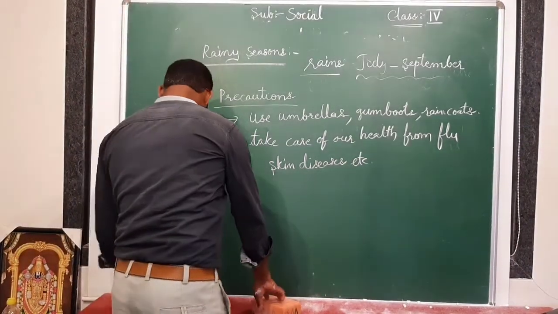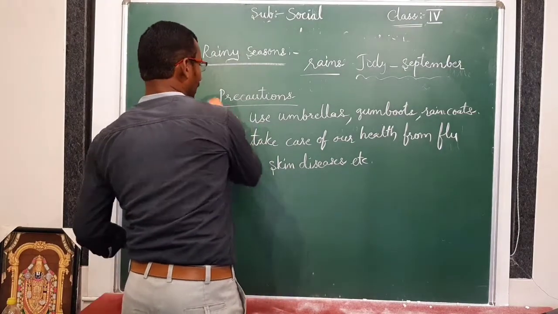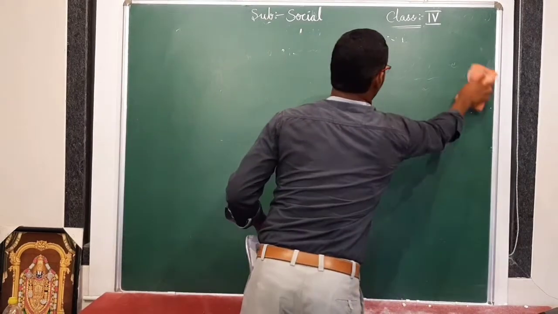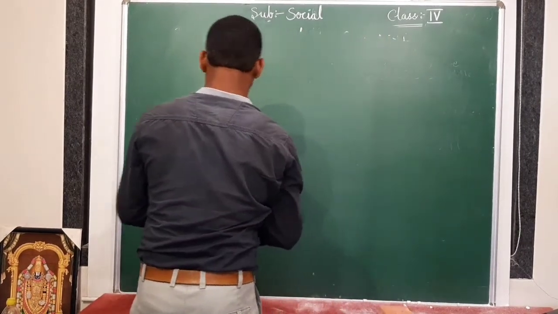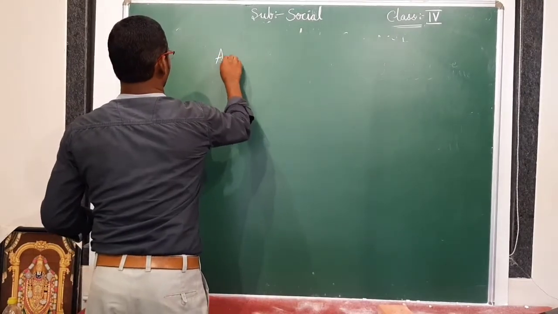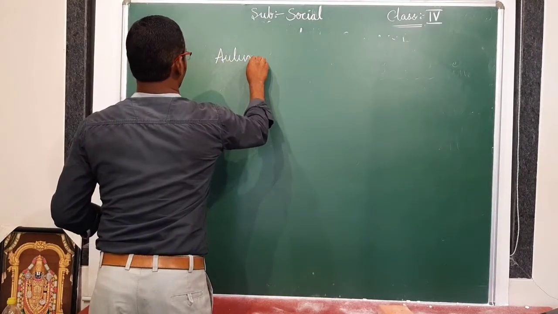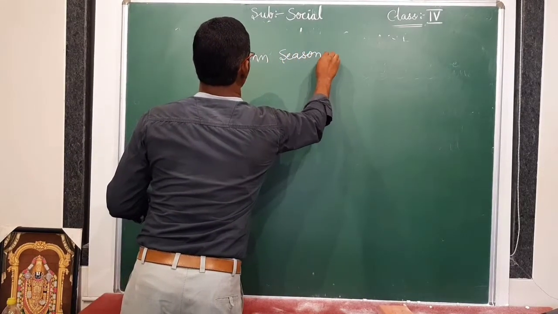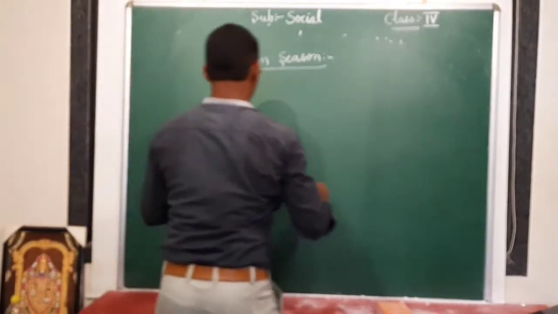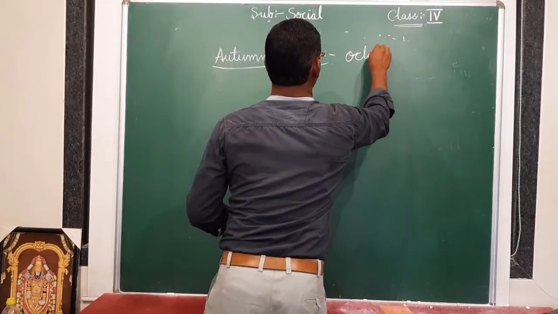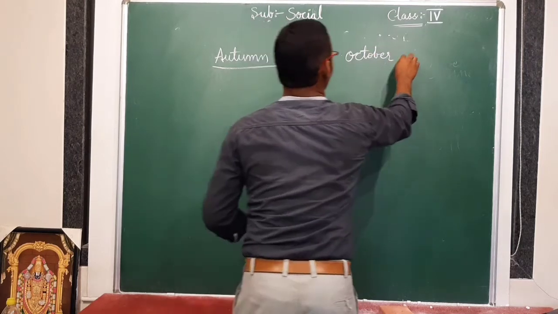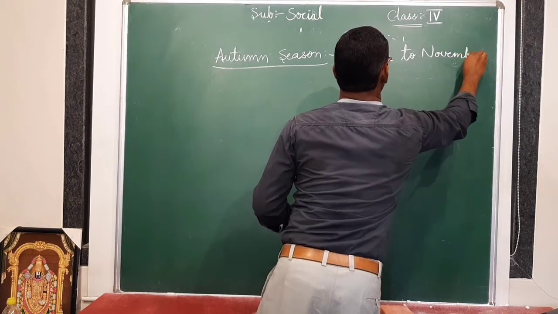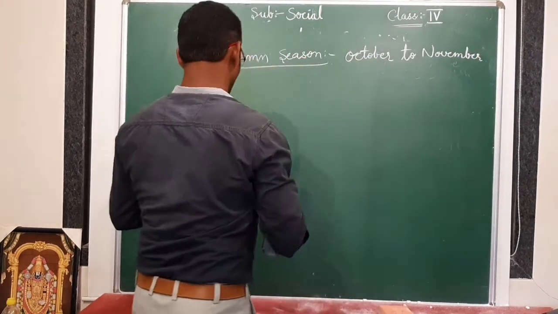Another one is the autumn season. What is that? Autumn season. This one runs from October to November.